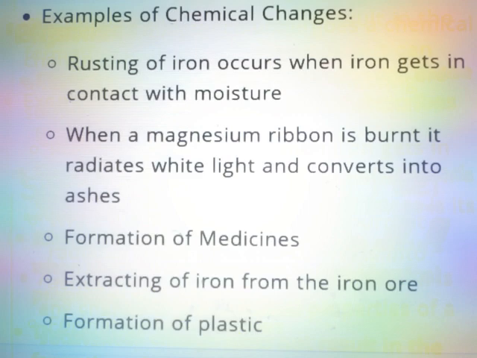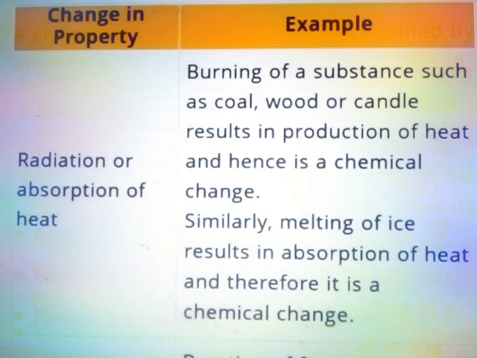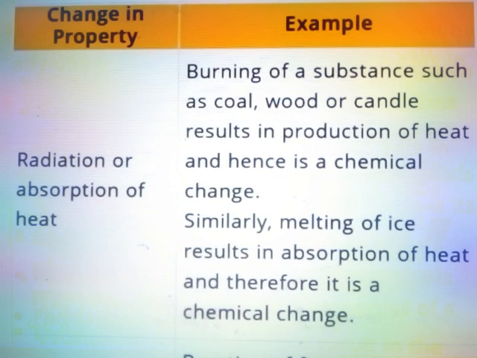Formation of plastic. A chemical change is always accompanied by any one or all of the following: radiation or absorption of heat, production of sound, change in the color of the substance, change in the smell of the substance, formation of a gas, formation of a solid as a residue. Example: burning of a substance such as coal, wood or candle results in production of heat and hence is a chemical change. Similarly, melting of ice is therefore a physical and endothermic change.